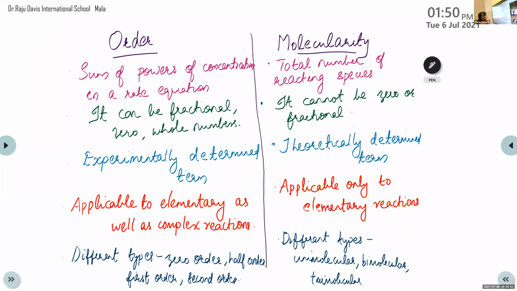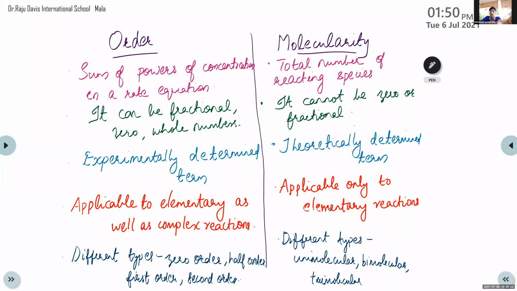Emmanuel, can you read the second one? It can be fractional, zero, or whole number. Okay. It can be zero or fractional. It cannot be zero or fractional in terms of molecularity.